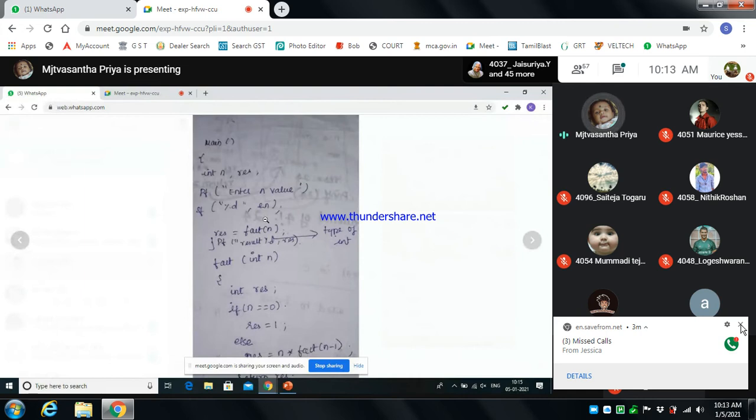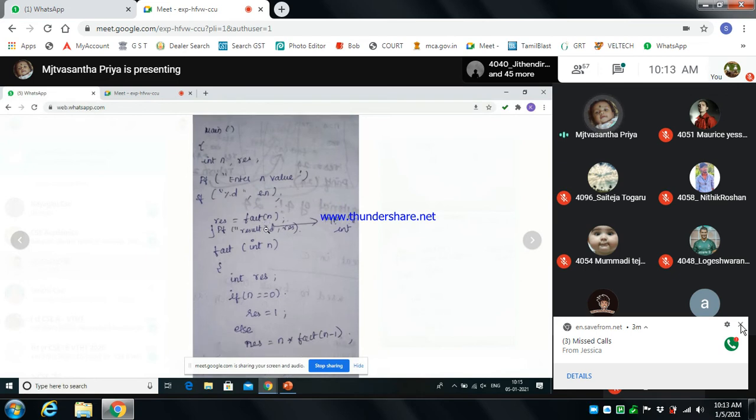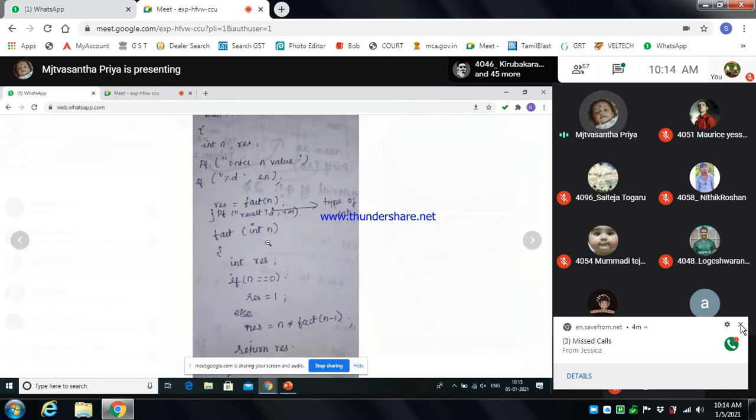After that we are giving the ampersand of n. Ampersand of n is nothing but a pointer, so it points to the value of n. After that we are using result equal to fact of n. So whatever factorial value we give, that will be the result, right? The result is of integer type. Again, we have to print that result value using printf, so the statement prints the factorial of the given value as the result, right?